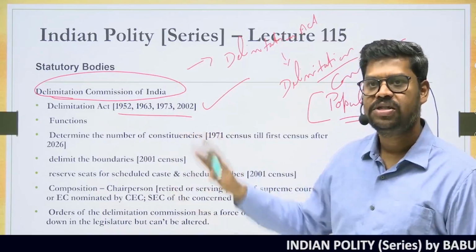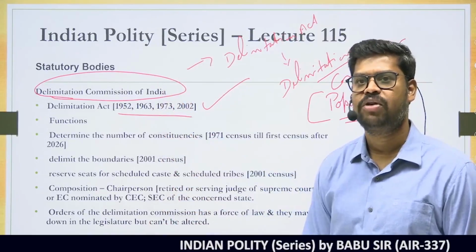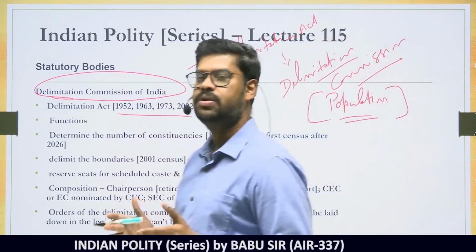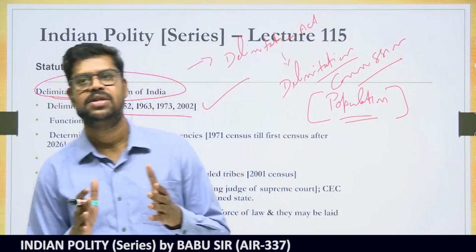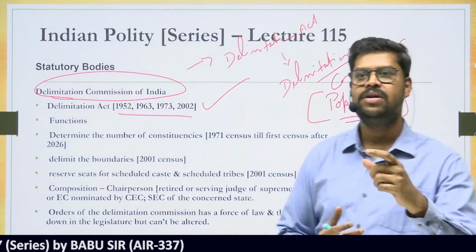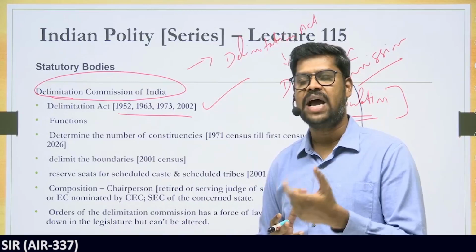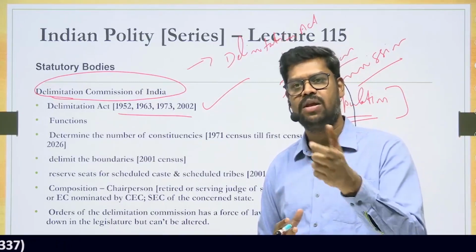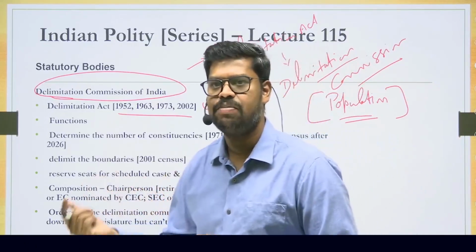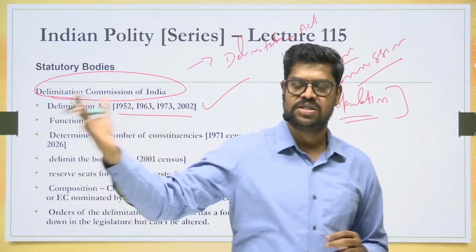So what are the functions that they perform? Don't forget, they have been established 4 times in our country till this point of time. If you look into the composition of the Delimitation Commission, it is headed by a chairman and 2 members. The chairman is usually a retired judge of the Supreme Court, and 1 member is either the Chief Election Commissioner or any of the other election commissioners, and the third person, the second member, is someone who is a state election commissioner.